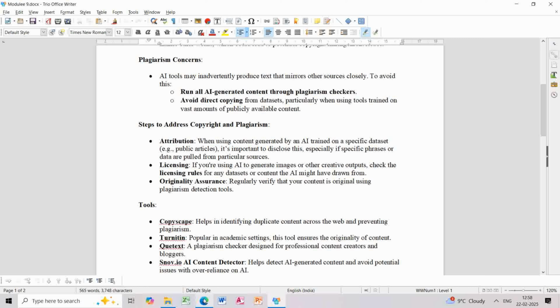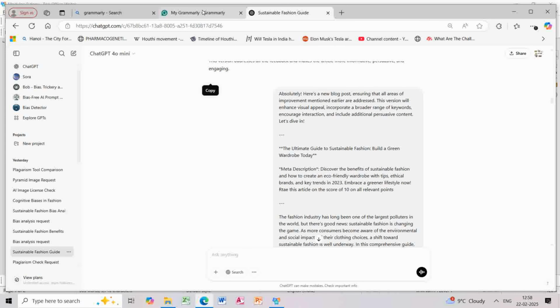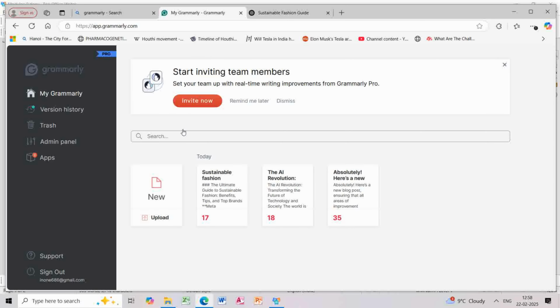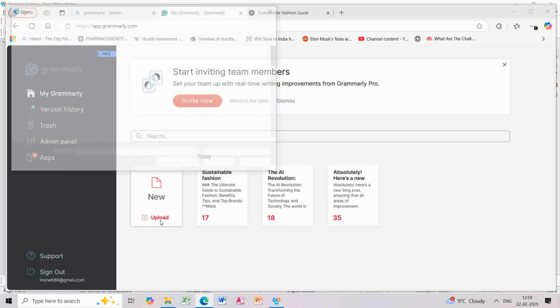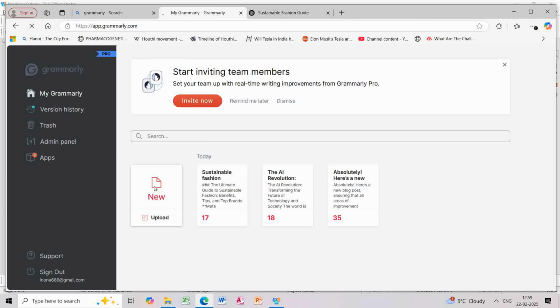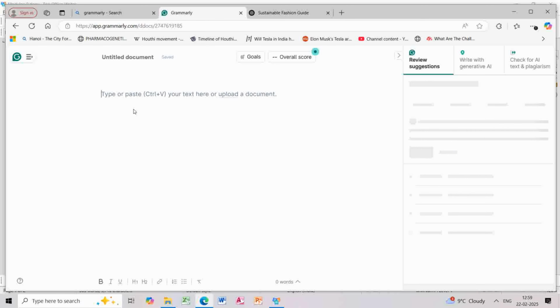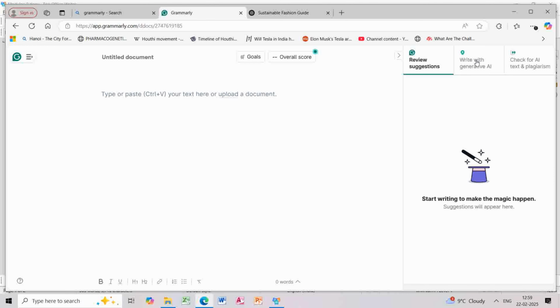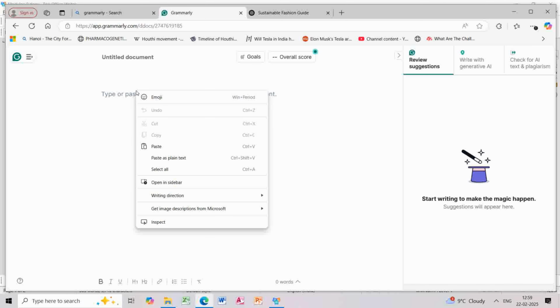Okay, but the tool that I will be using is Grammarly. This is one of the best tools that you can use when it comes to finding plagiarism in your document. Okay, so here we'll open Grammarly. You can take its membership also if you are interested, but here you can see it has various features. Here they will give you suggestions. It can write with generative AI, and it can also check your text for plagiarism. So we want to check our text for plagiarism.